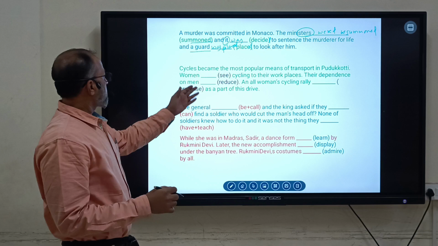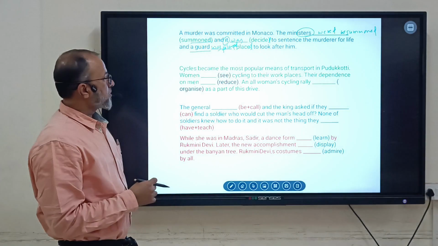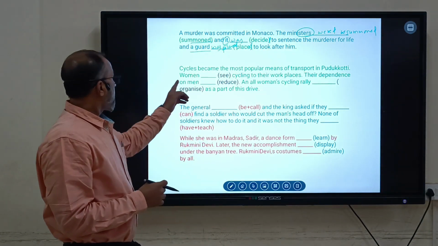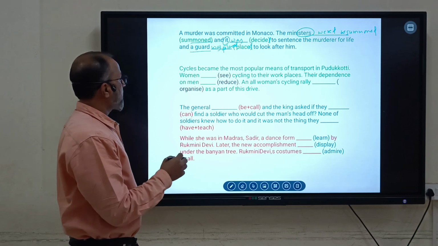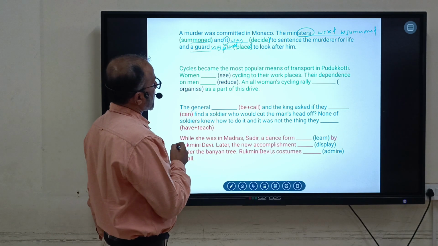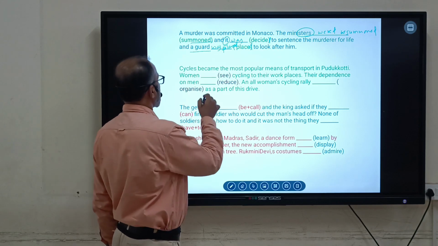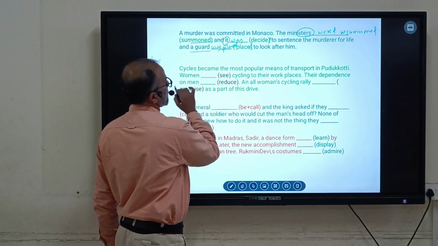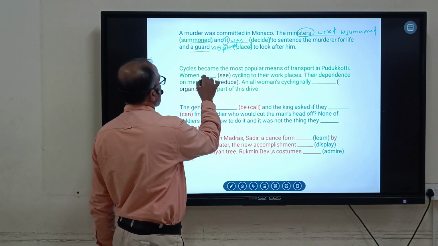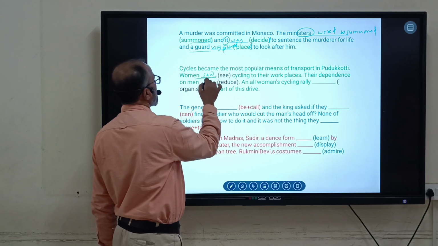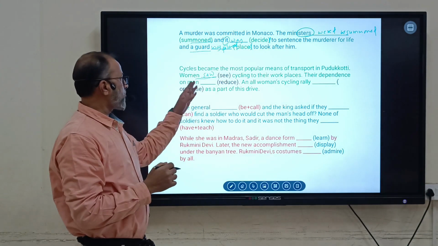Next, cycles became the most popular means of transport in Kolkata. Women see cycling to their workplace. Their dependence was reduced. Women were seeing. Women saw, you can use, but it is not passivized here. It will be activized. There is a problem in the question.